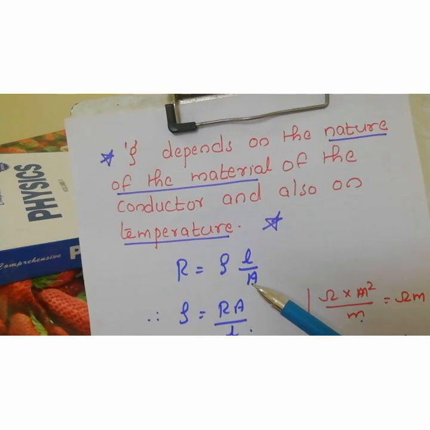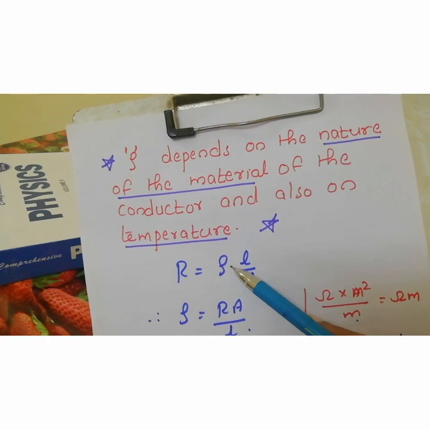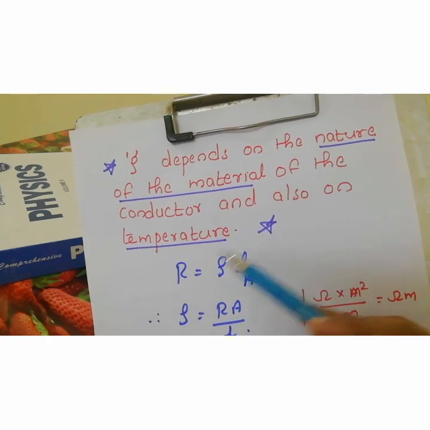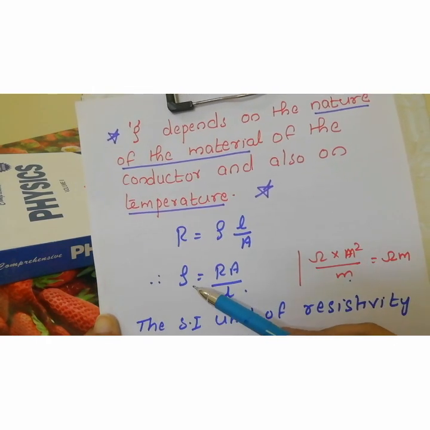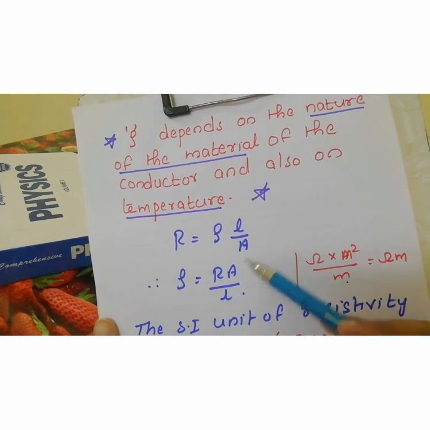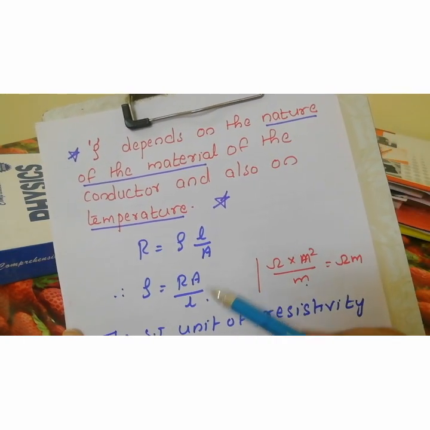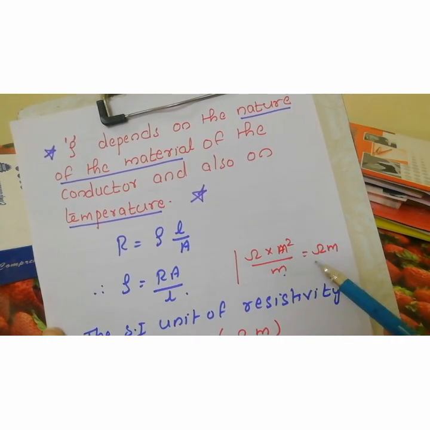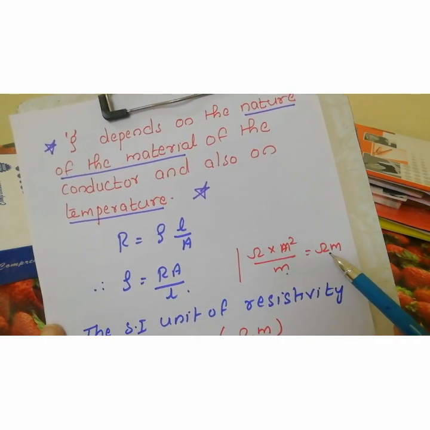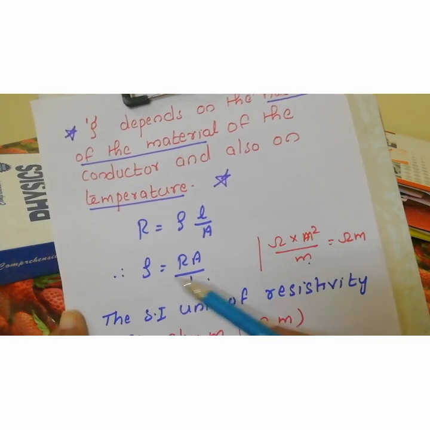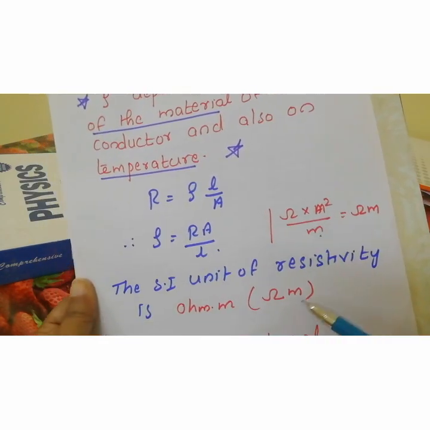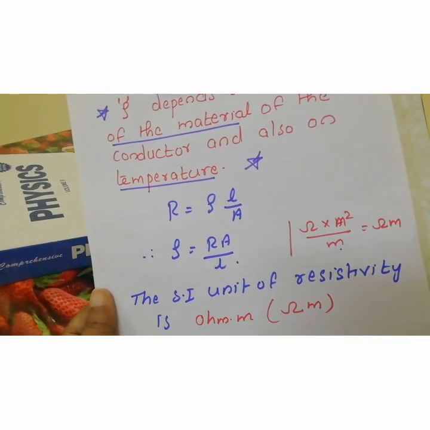Now, we are going to write the unit of resistivity. So, from the equation R is equal to rho L by A, you know how to write rho is equal to RA by L. When you substitute the units for R, A and L, you know the mathematical calculation, finally it will become ohm meter. So, the unit of resistivity is ohm meter. Very important.